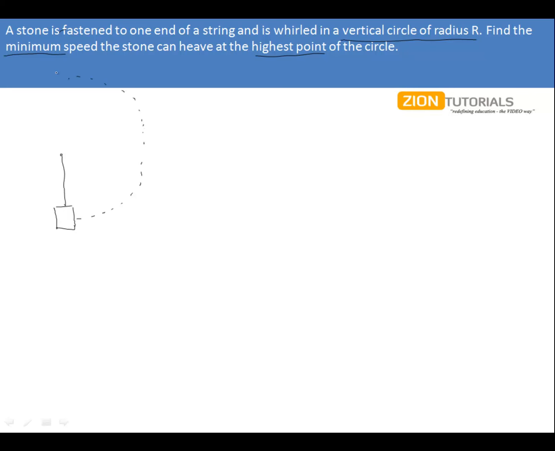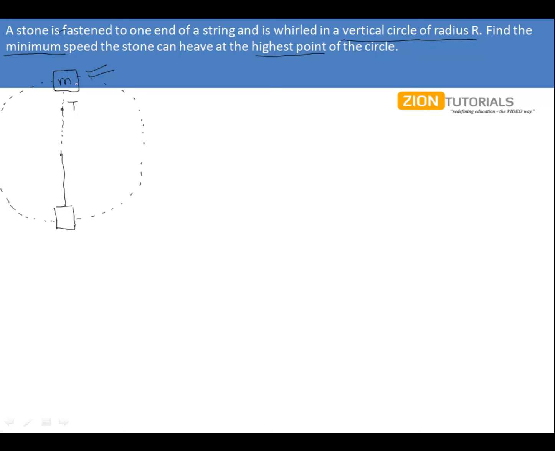So it will have the highest position over here at some point of time, and similarly it will be covering over here also. Now they want the minimum speed at the highest point. If we assume the mass of the stone to be m and the tension in the string to be T, then for this topmost position we can write the equation of motion.